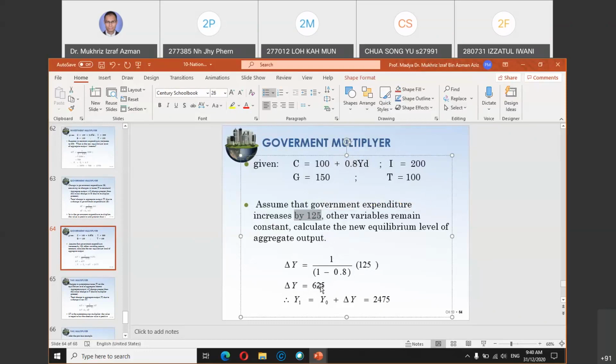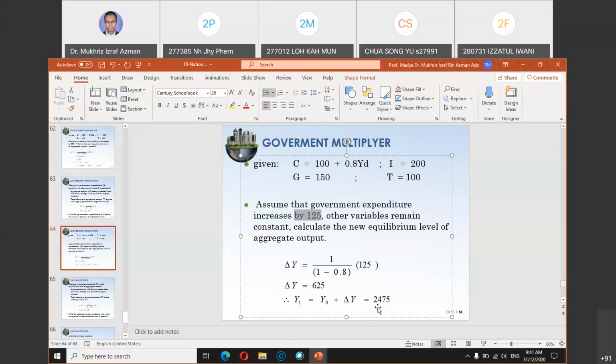So what is the new value of income? Y subscript 0 is the old value of income plus the new change, which is 6 to 5. So how do you get 2475?